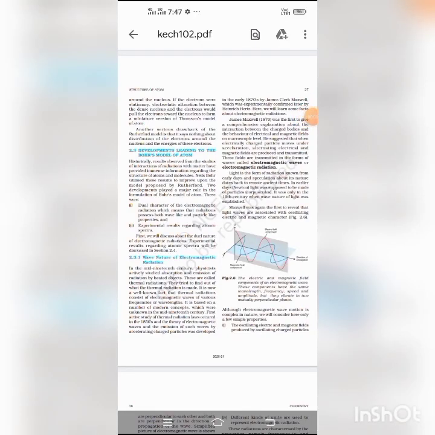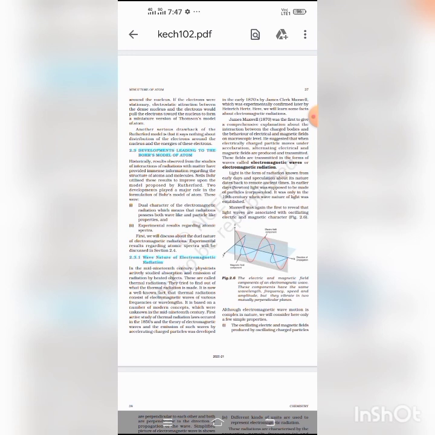Students, today we started our class with the discussion of electromagnetic waves. Light radiations are regarded as having a dual nature, that is wave nature as well as particle nature. Electromagnetic waves are those waves which consist of oscillating electric and magnetic fields. The electric and magnetic field components have the same wavelength and frequency and travel in planes perpendicular to each other and also perpendicular to the direction of propagation.